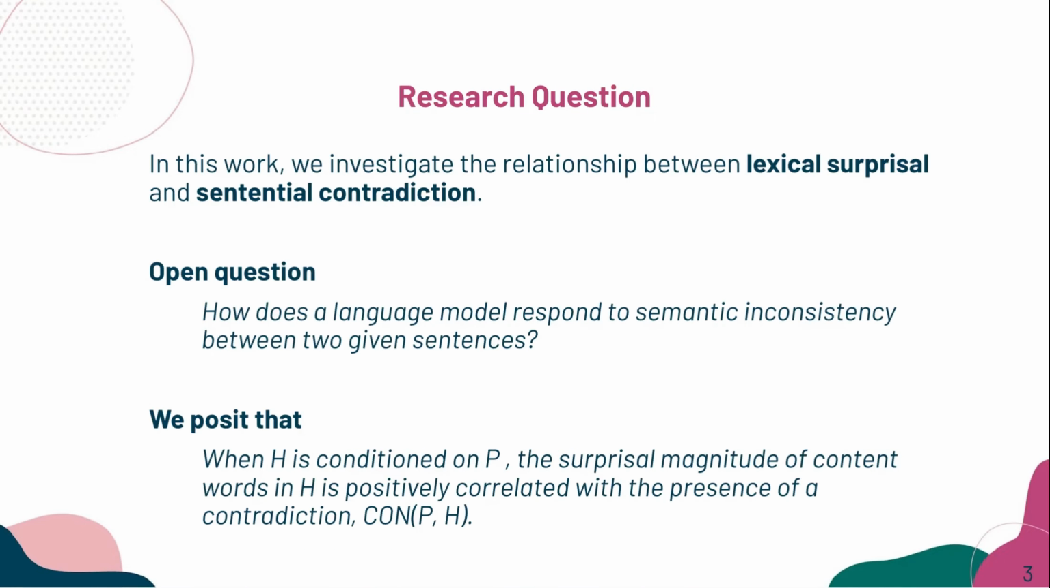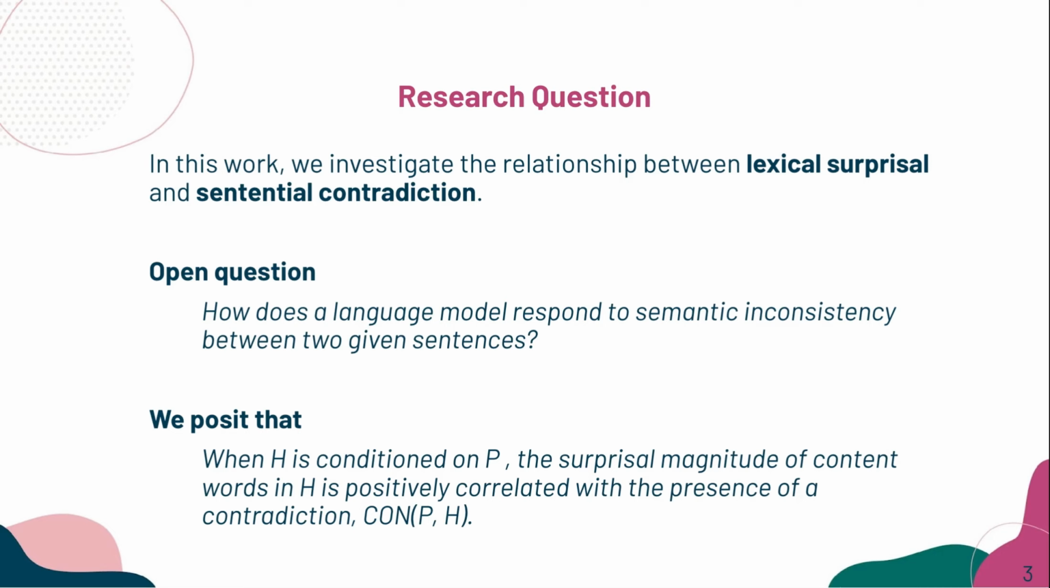In this work, we studied the relationship between word-level surprisal and sentence-level contradiction. More specifically, we ask a simple but important question: how does a language model respond to semantic inconsistency between two given sentences? In other words, when the model reads a hypothesis that conflicts with the premise, do the content words in that hypothesis become more surprising?